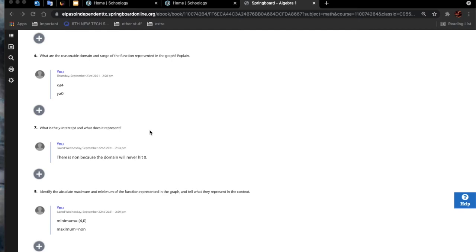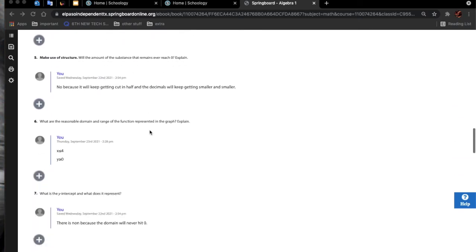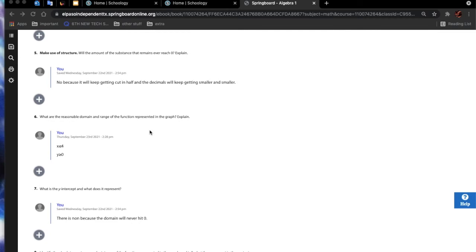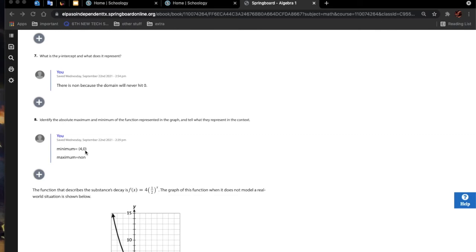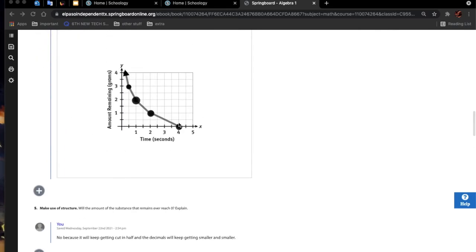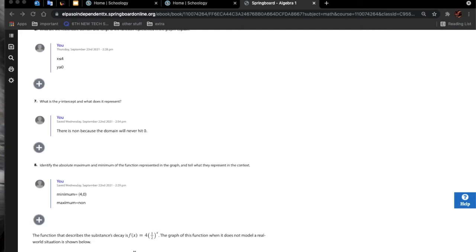7, what is a y-intercept and what does it represent? The answer is no, there's no y-intercept, because the domain will never hit 0 or touch the y line. Identify the absolute maximum and minimum of the function represented in the graph and tell what they represent in the context. The minimum is 4, 0, because it's the smallest point, and the maximum, there is no maximum, because it will just keep on getting higher and higher.